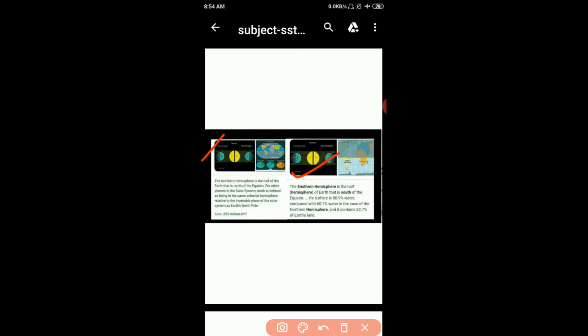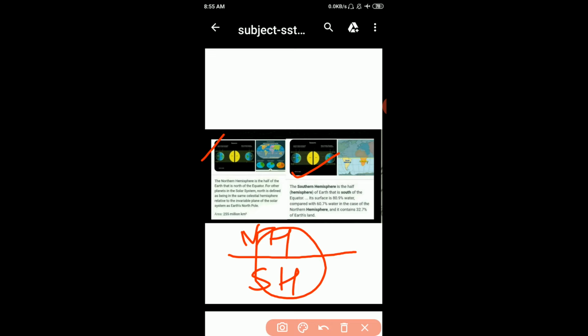Okay, student. Now, this time we will discuss the northern hemisphere. So, what is the northern hemisphere? Northern hemisphere is the half of the earth that is north of the equator. So, we will make the diagram for this. This is northern hemisphere and it is southern hemisphere. Okay, student. Now, over to southern hemisphere.